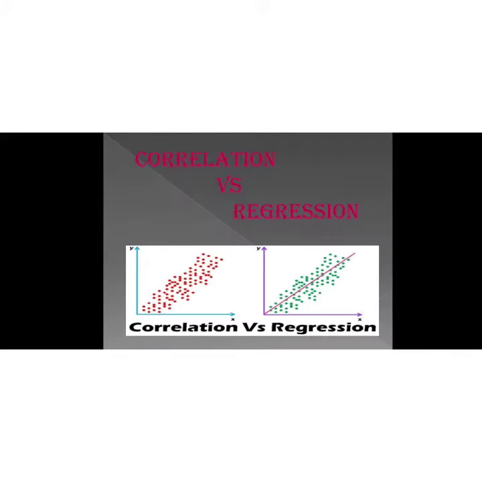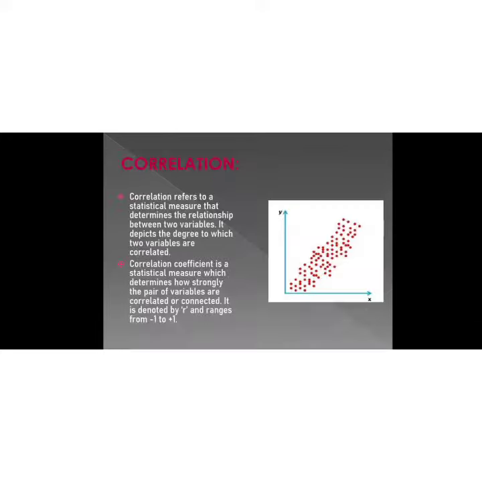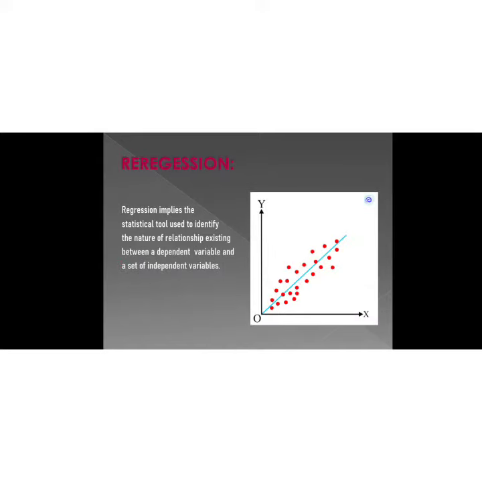Hello everyone, let us now discuss the difference between correlation and regression. Correlation, as we know, refers to a statistical measure that determines the relation between two variables. It depicts the degree to which two variables are correlated. Regression implies a statistical tool used to identify the nature of the relationship existing between a dependent variable and a set of independent variables.